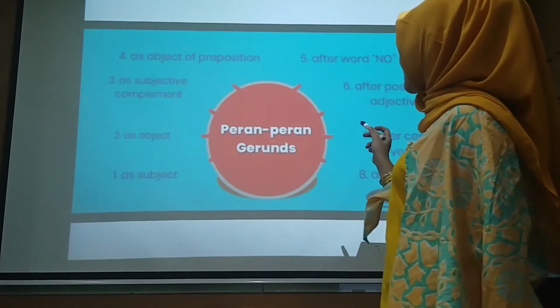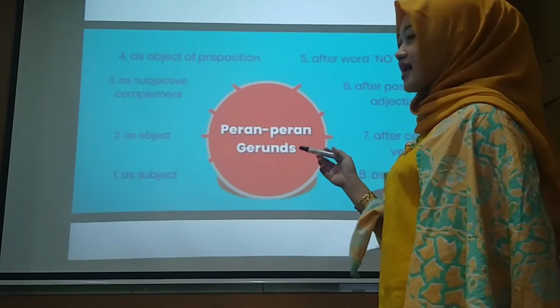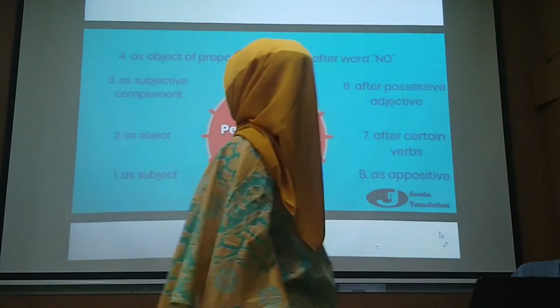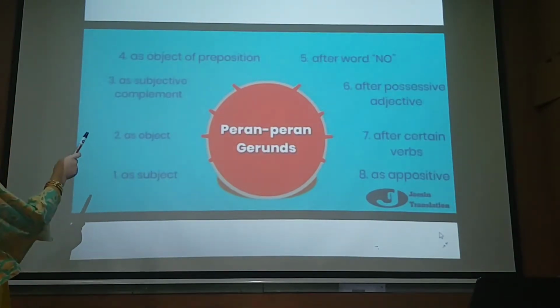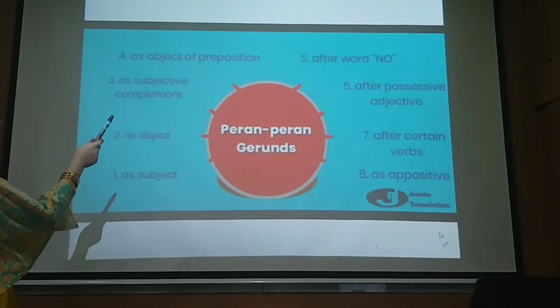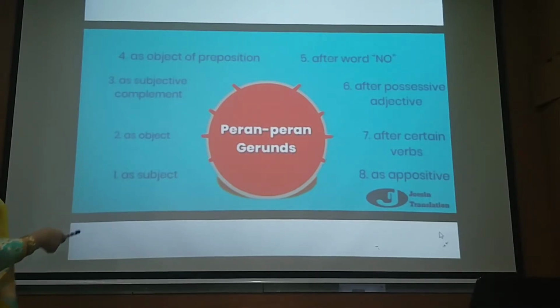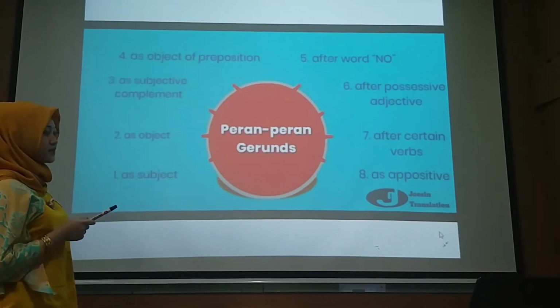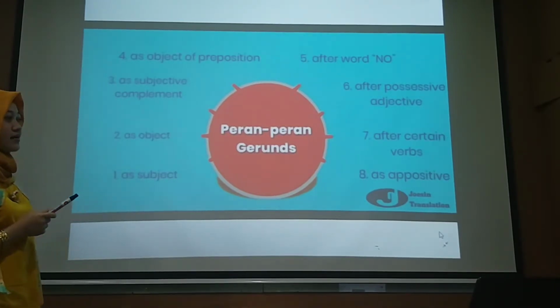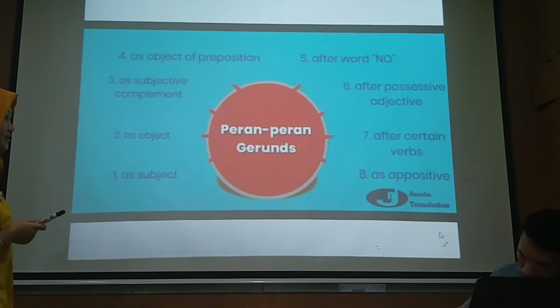There are eight uses of gerunds. Number 1, as subject. Number 2, as object. Number 3, as subject complement. Number 4, as object of preposition. Number 5, after no. Number 6, after possessive adjective. Number 7, after certain verbs. And number 8, as opposite. Next.